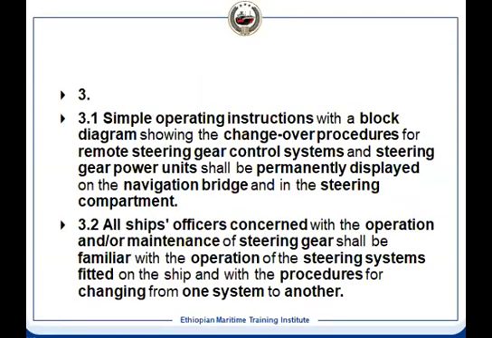Then the simple operating instruction should be there. It should be very, very simple. Even a layman should be able to read and do, because you don't know in an emergency who has to operate by seeing that instruction. And what is the best way to test whether your operating instruction is correct or not? Always you call one person who is a non-technical person, who does not know anything about the steering gear. Ask him to operate.